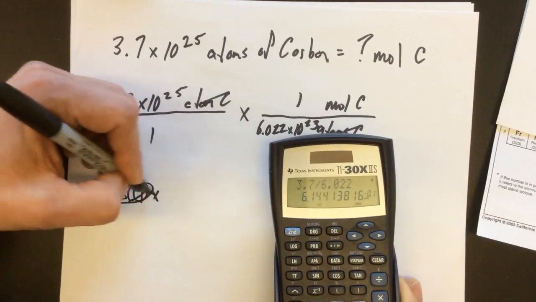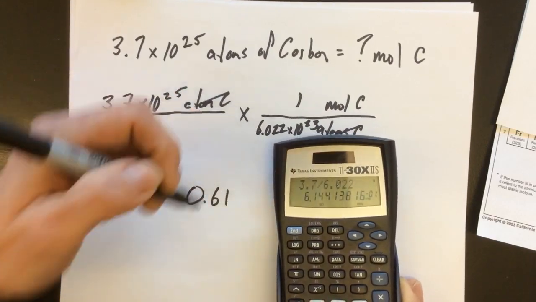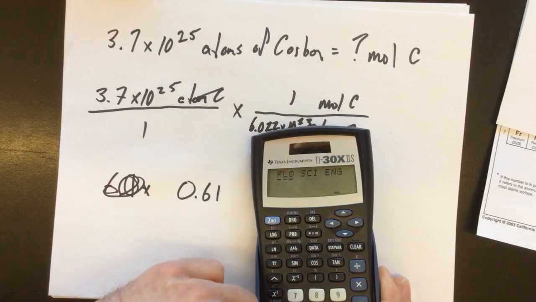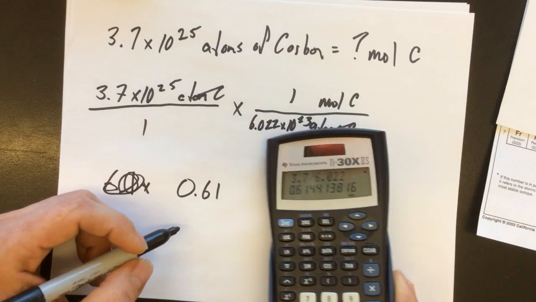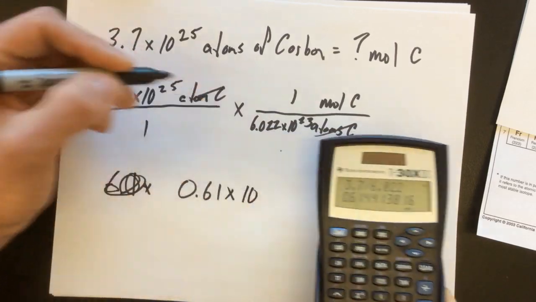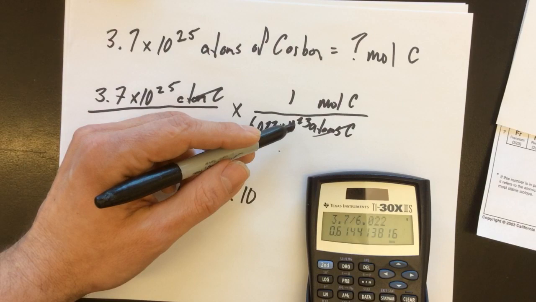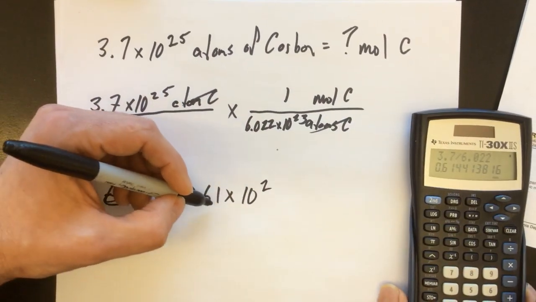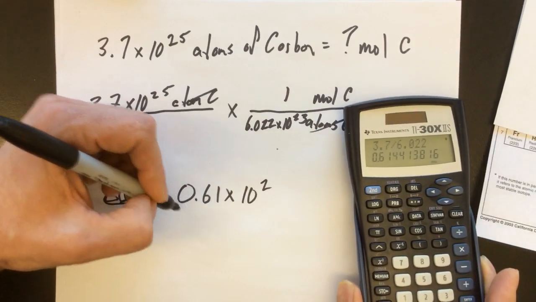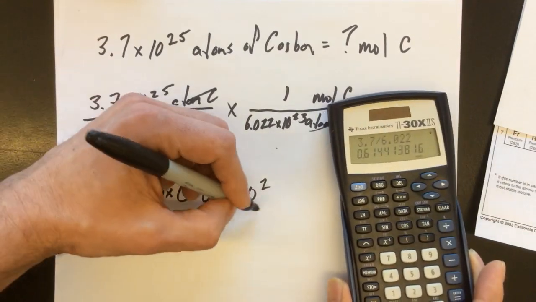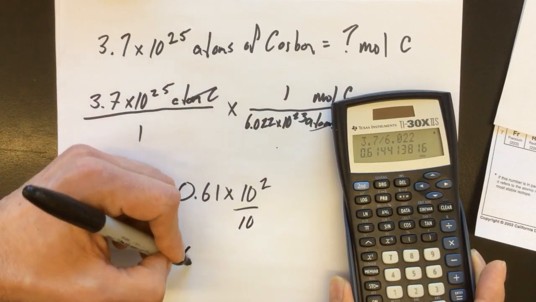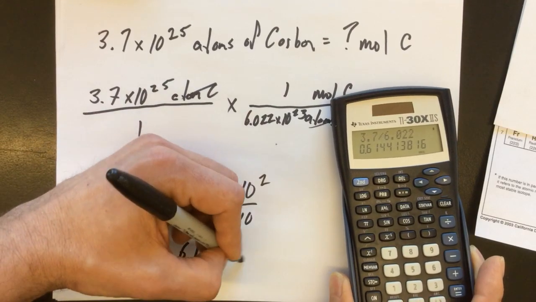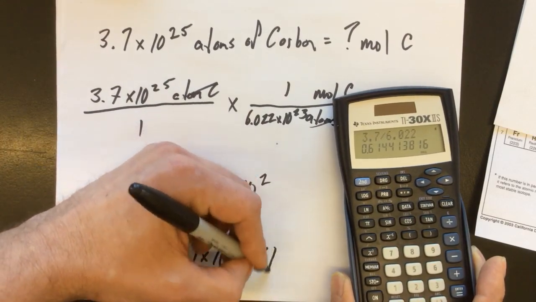This is 0.61, and again I could change that back by going into my function mode and changing it to normal and get my 0.61 times 10 to the 25th divided by 10 to the 3rd is 10 squared. Again, this would not be scientific notation because the decimal is in the wrong place. I would have to multiply this by 10 and divide this by 10, so it would be 6.1 times 10 to the 1, or 61.